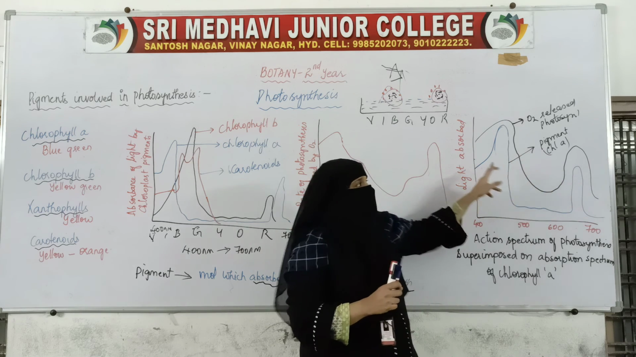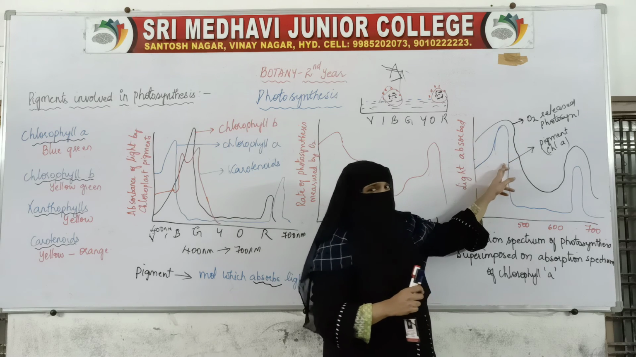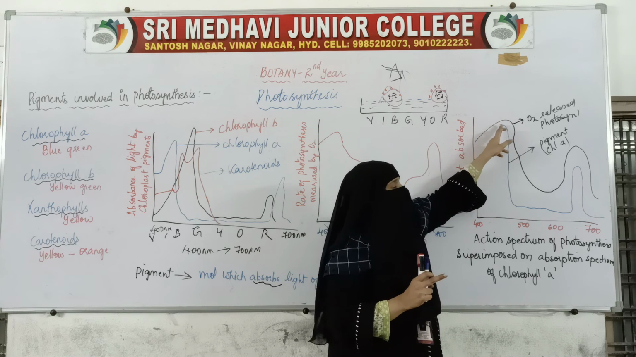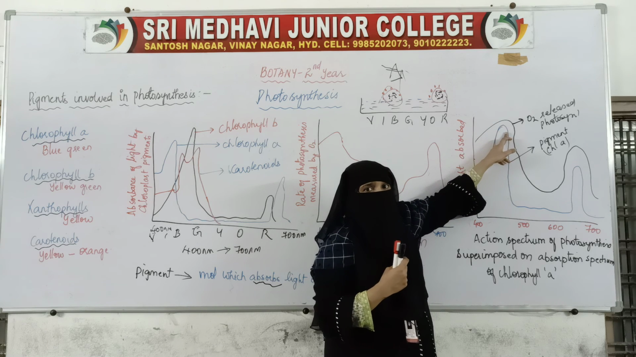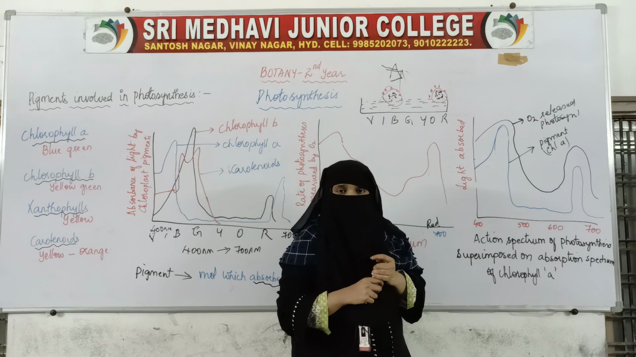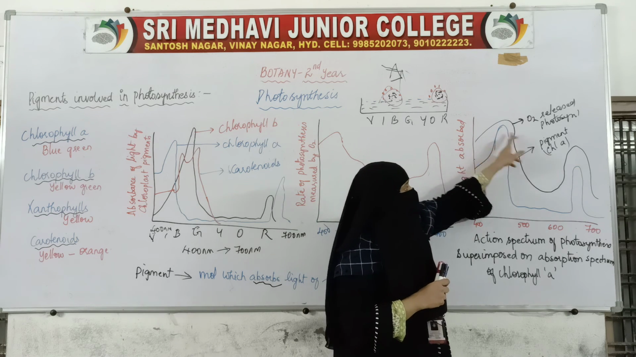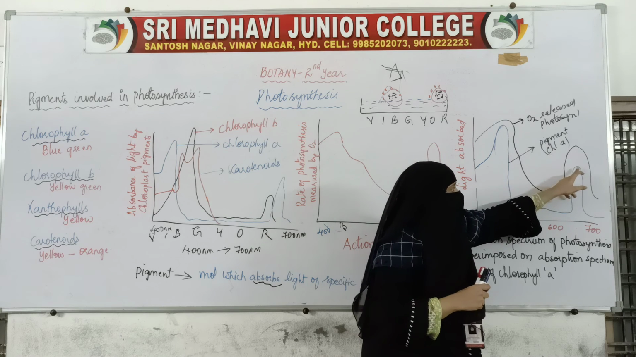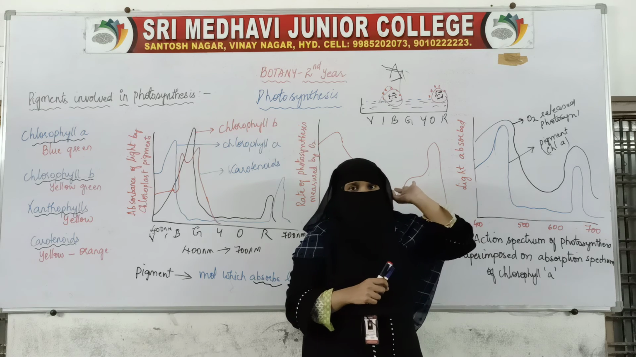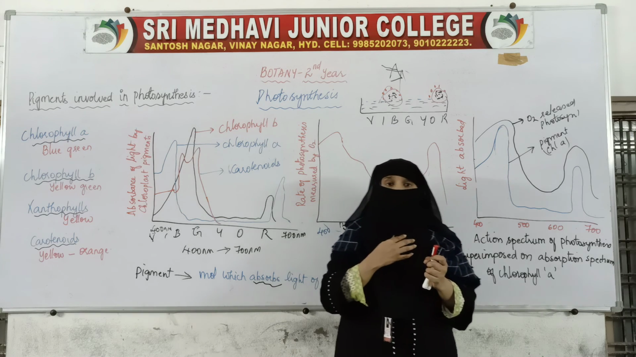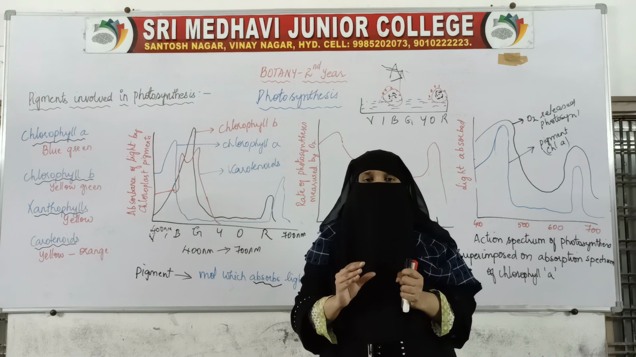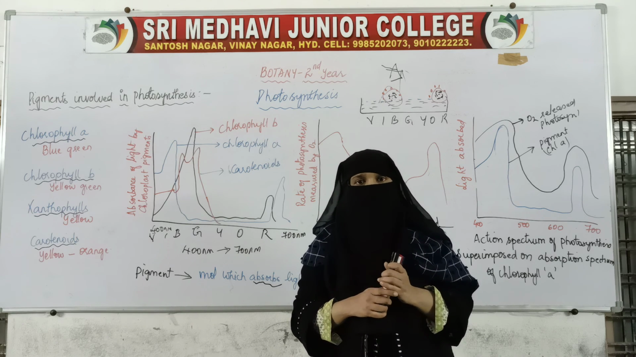Similarly, oxygen is also produced, because this is absorbing more light, which means it will perform more photosynthesis. More photosynthesis means more oxygen will be released. Where will more photosynthesis take place? At blue region and red region. So here, more photosynthesis, more oxygen. So how have we understood that photosynthesis has taken place? Because of production of oxygen in the form of bubbles.